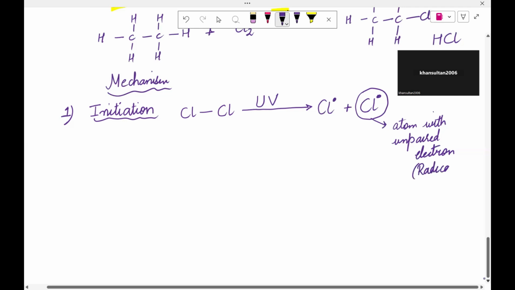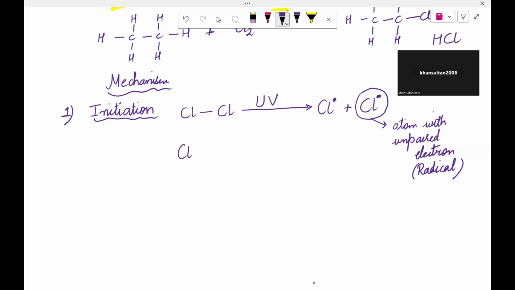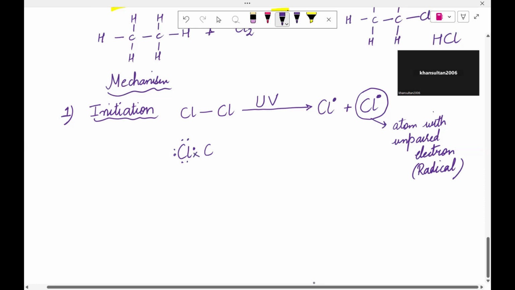What happens here? Chlorine has 7 electrons in its outermost shell like this, and another chlorine also has 7 electrons like this, and they are making a bond like this.